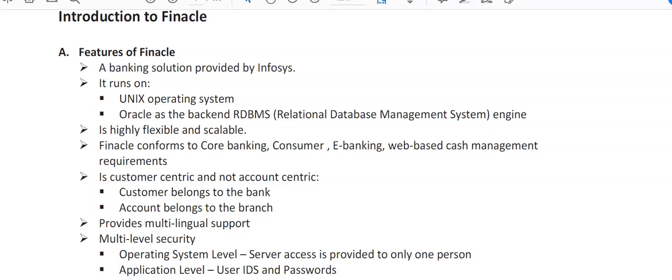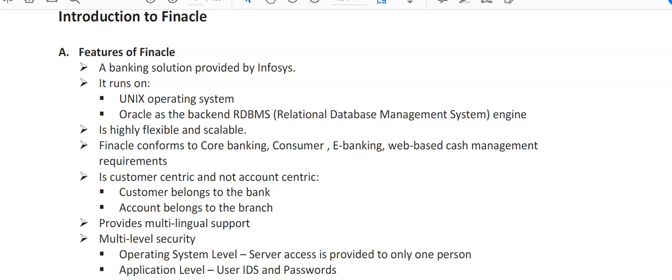It is customer-centric and not account-centric. So the meaning of this is customer belongs to the bank and account belongs to the branch. So a customer, if he's having an account with the bank, he belongs to the whole of the bank, not that particular branch. Means he can operate from any branch of the bank anywhere in India. So customer belongs to the bank, account belongs to the branch, right? So this is called universal banking system, right?